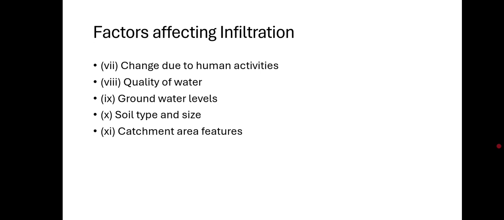Then another factor is catchment area features. Infiltration is lower in areas that have many streams and rivers close together. If water is running off the surface very quickly or carrying a lot of sediment, less water will soak into the ground.